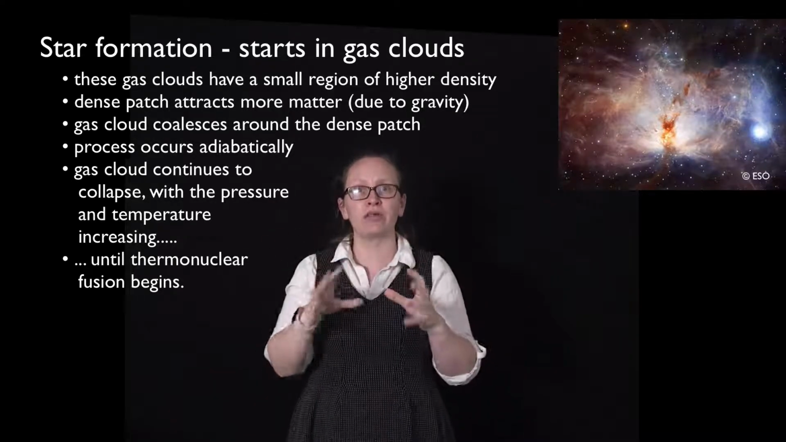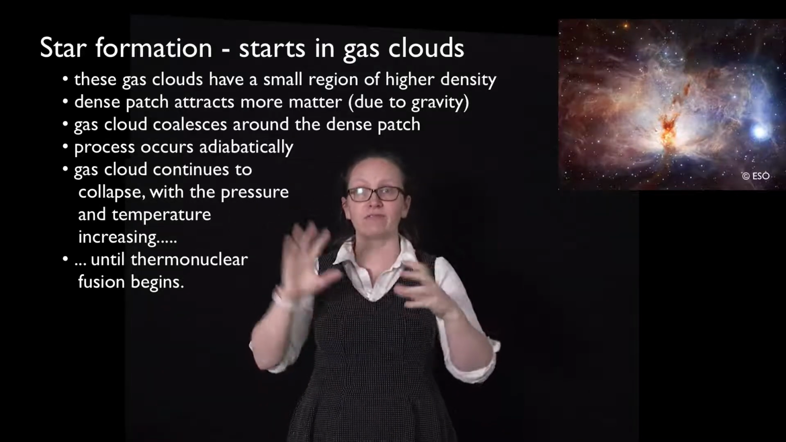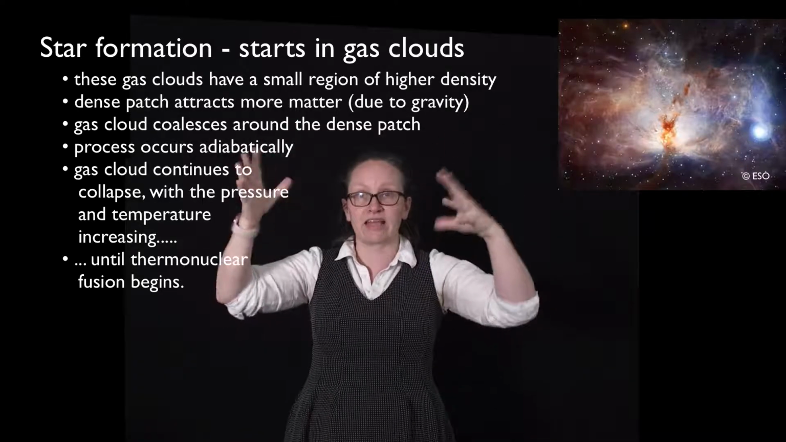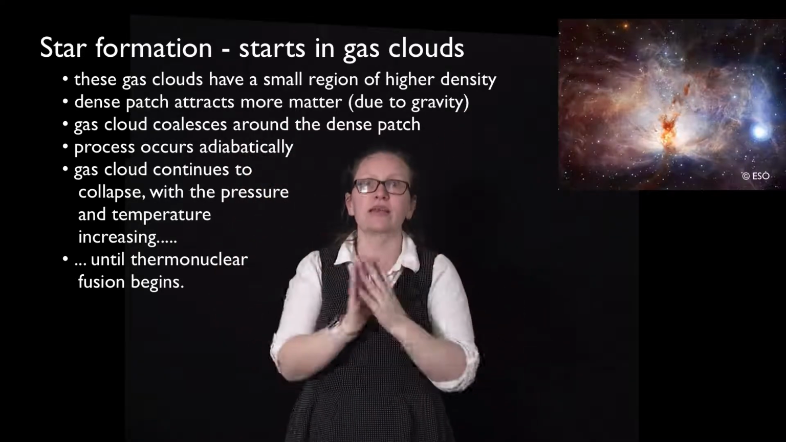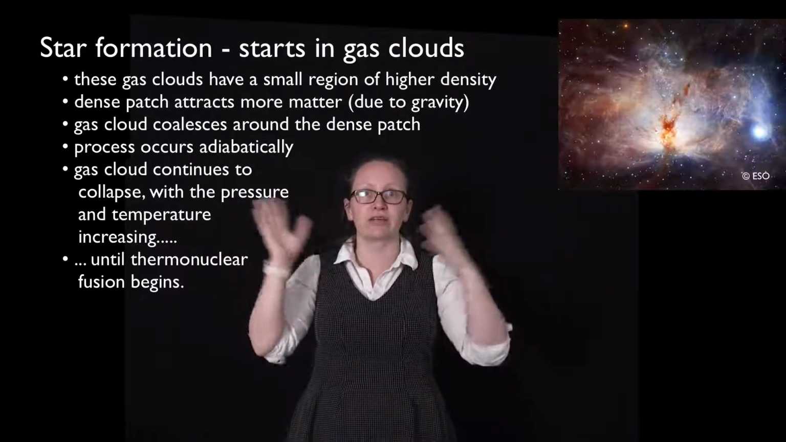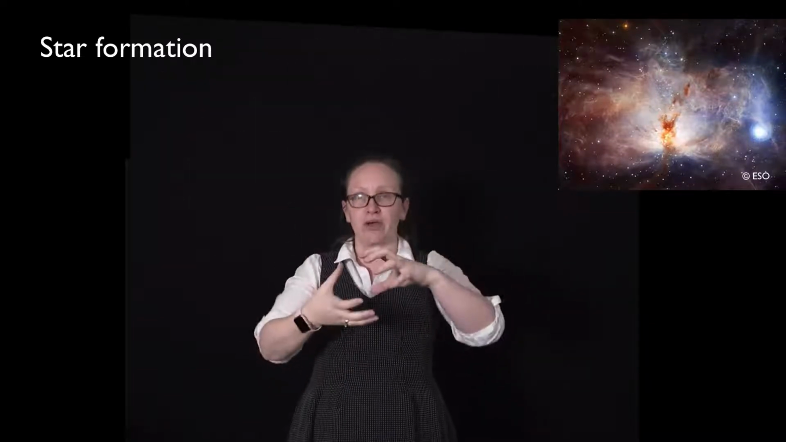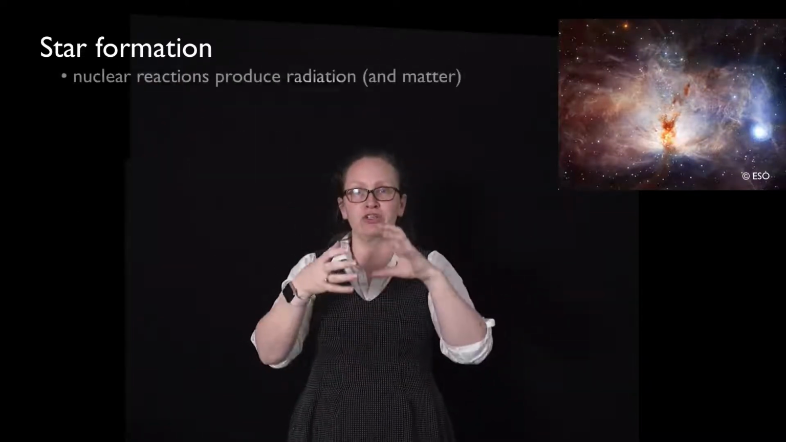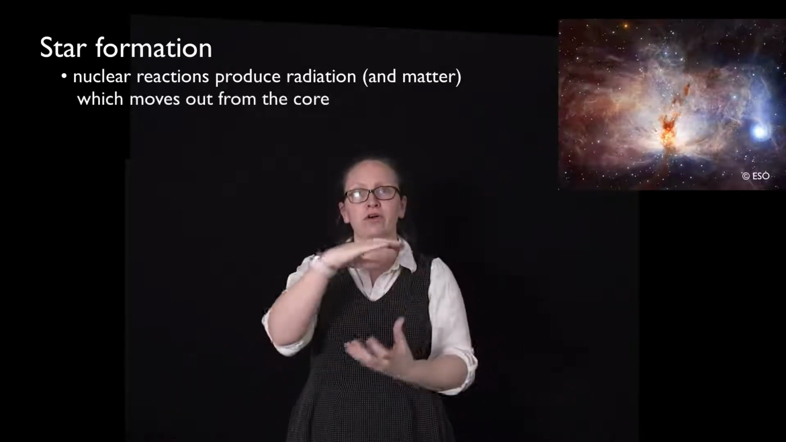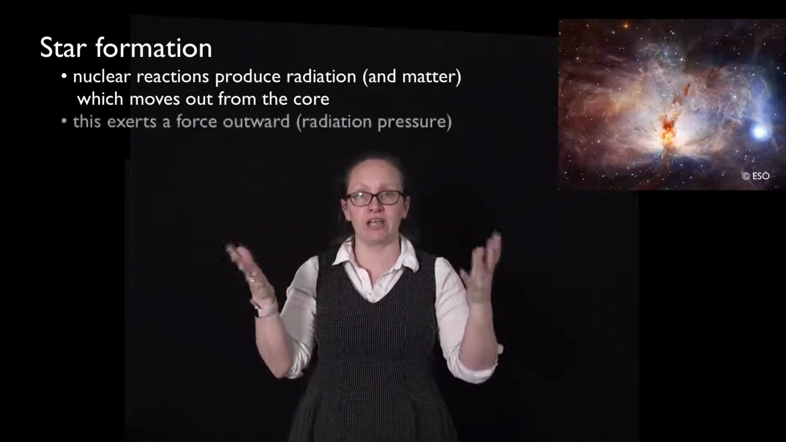So at this point we start undergoing, depending on the mass of the star involved, which is going to be formed, the total amount of mass in the gas cloud which is collapsing, proton-proton chain reactions or another form of chain reaction going on. So we have nuclear reactions going on. The nuclear reactions are producing radiation and particles which move out from the core of the cloud. As they move out, they're exerting a radiation pressure.